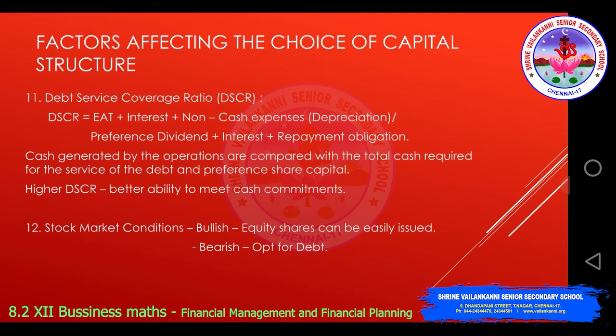Preference share capital and debt are fixed return instruments. So it measures the ability to pay the fixed returns, that is, interest in the form of debt and dividend in the form of preference shares. A higher DSCR means better ability to meet cash commitments.